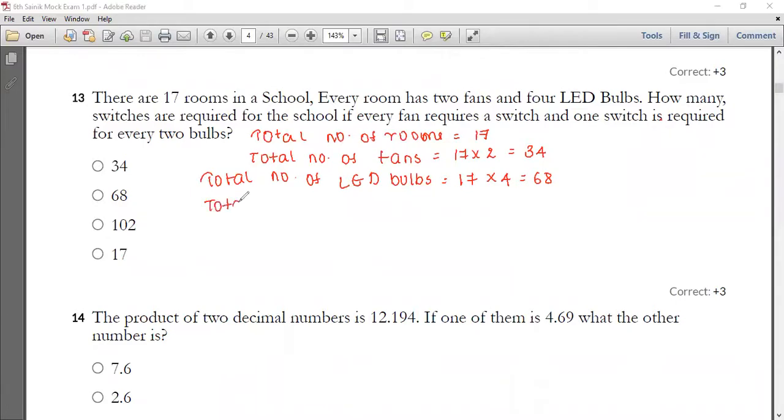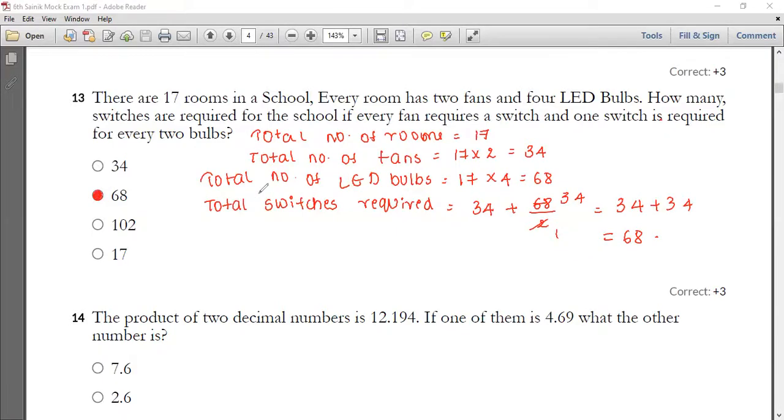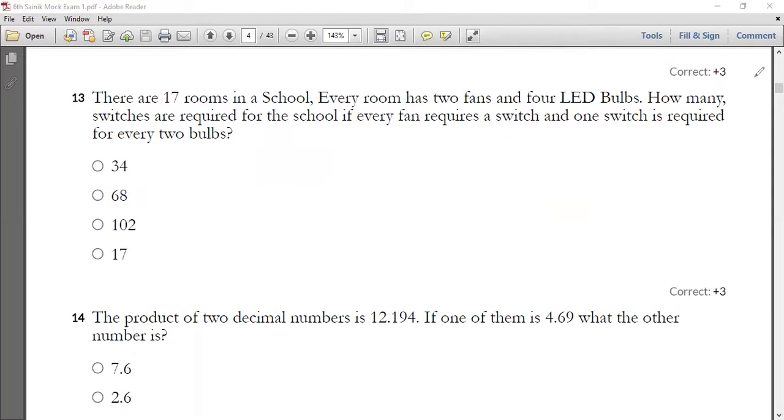So the total number of switches required is for the fans, that is 34, plus for the bulbs. For every 2 bulbs, one switch is required, so 68 bulbs need 34 switches. So 34 plus 34 is equal to 68. So 68 is your correct answer. Hope you all understood how to do this.